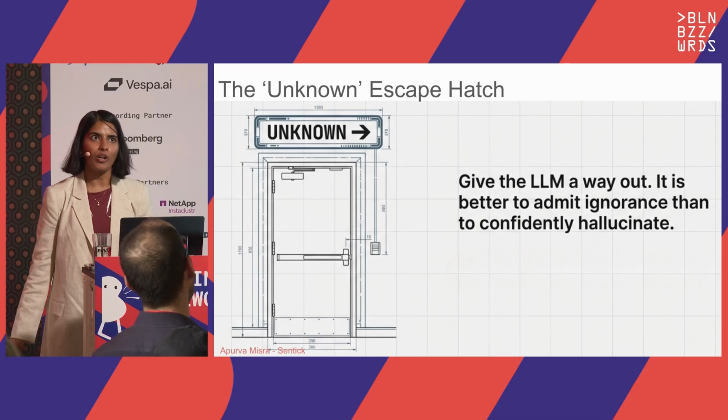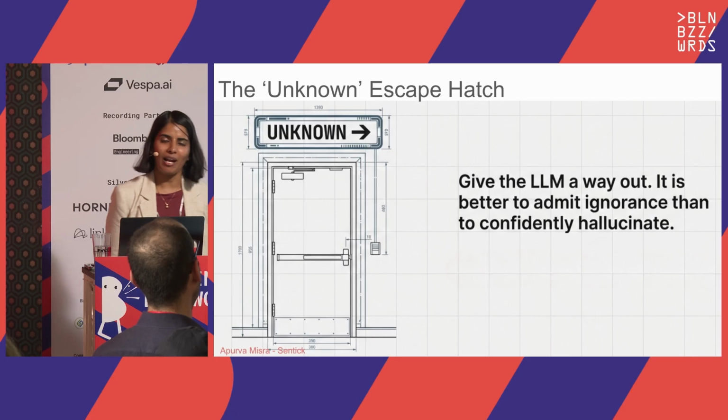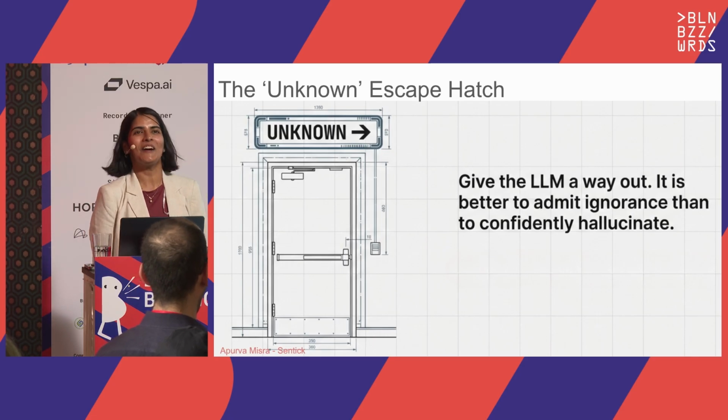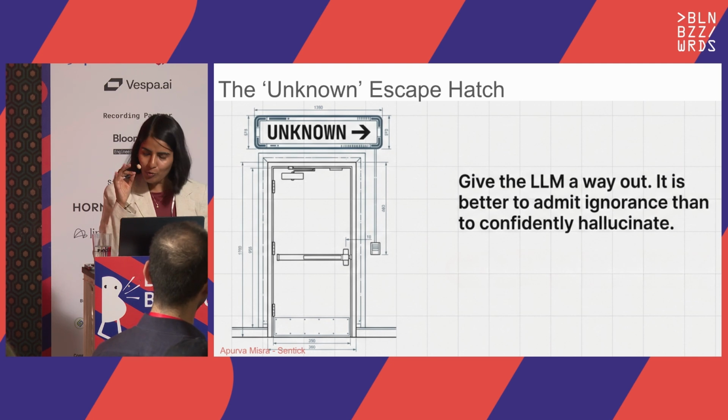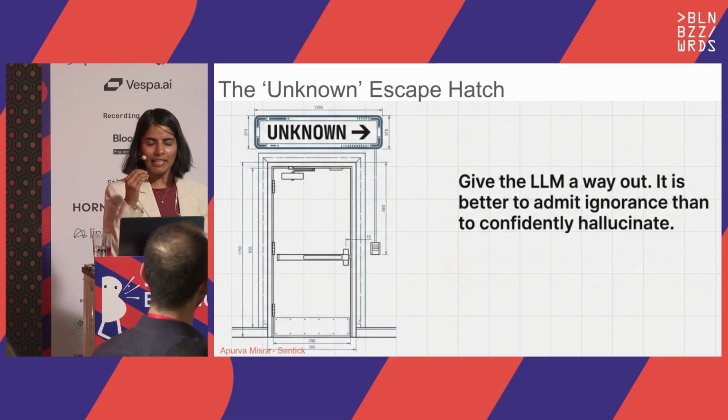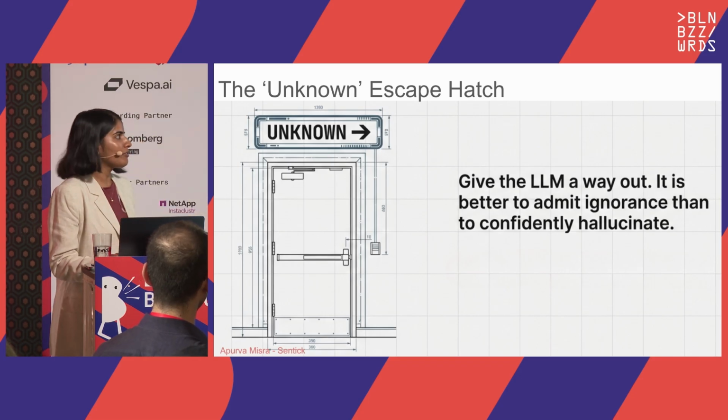It's because these models have been trained, being from a machine learning background, I was doing training of models when it was affordable. They have been trained so that they just give an answer. That is what they were trained on. They were rewarded when they were giving an answer. That's why they hallucinate. If it doesn't have the facts to give you an answer, it just makes up facts to give you the answer, because they were trained to do that. So just let them say "I don't know the answer", and whenever it says that, you can make it better before you give it to the user, like we'll connect you with a human or whatever.